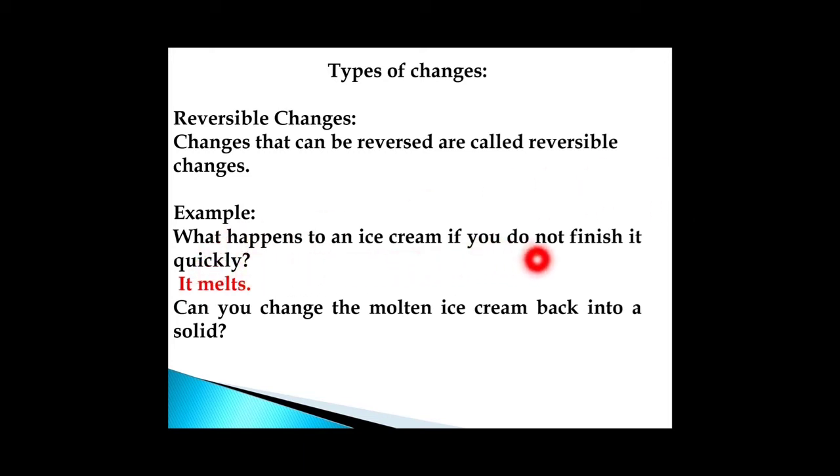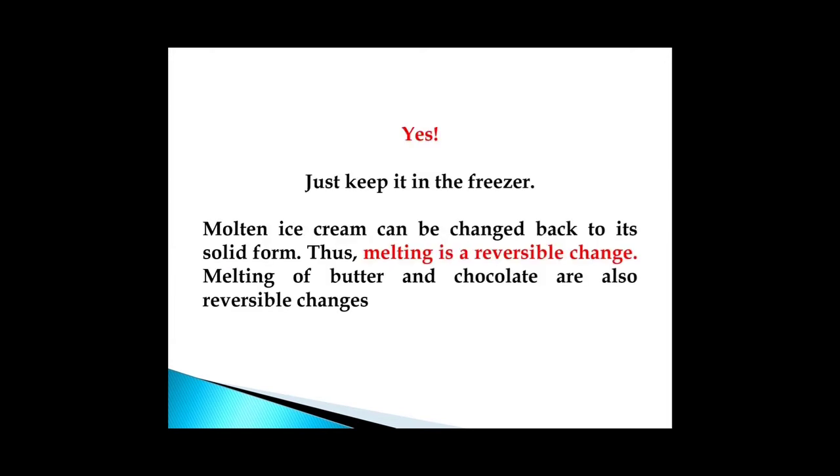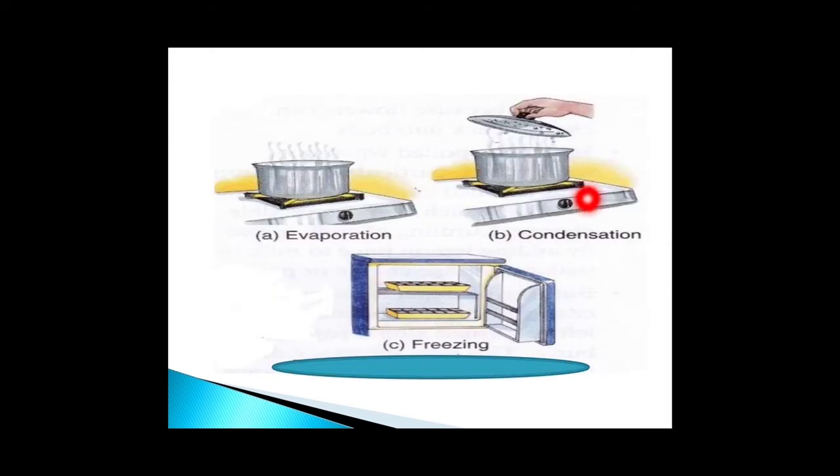Example, what happens to an ice cream if you do not finish it quickly? Yes, of course, it melts. Can you change the molten ice cream back into a solid? Yes, just keep it in the freezer, you'll get back the original form. That molten ice cream can be changed back to its solid form, thus melting is a reversible change. Melting of butter and chocolate are also reversible changes.